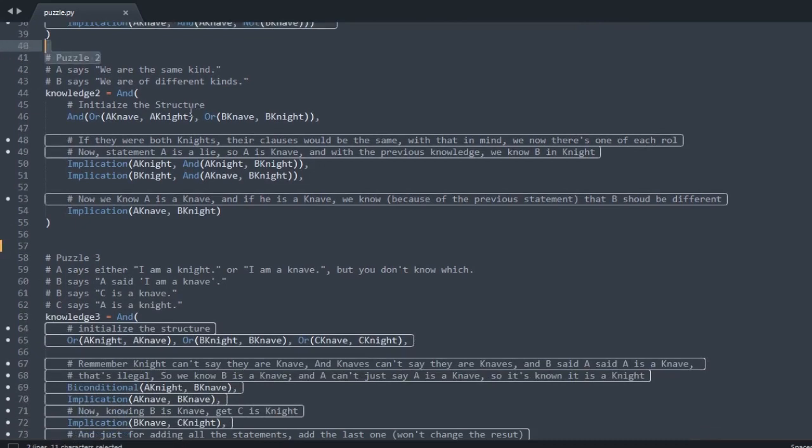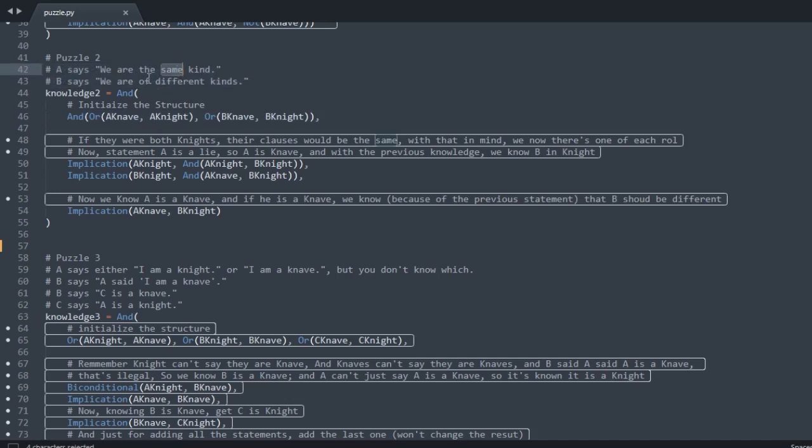So here in puzzle 2, A says that we are the same kind and B says that we are of different kinds. So by knowing the thing before, first of all, we initialize the structure here in the same way we did in the previous puzzle. So now, if they were both knights, their claims would have been the same.